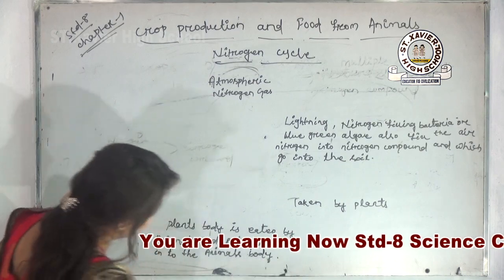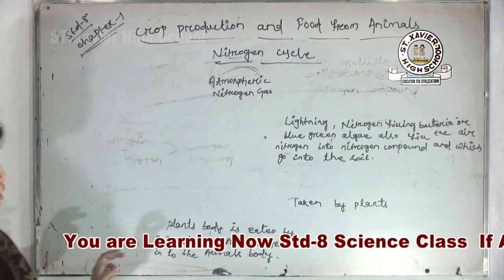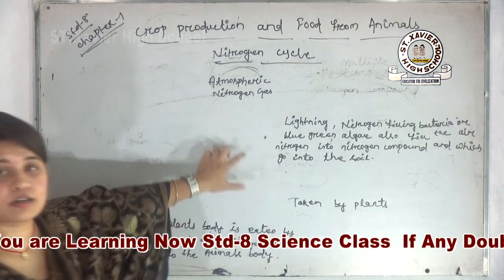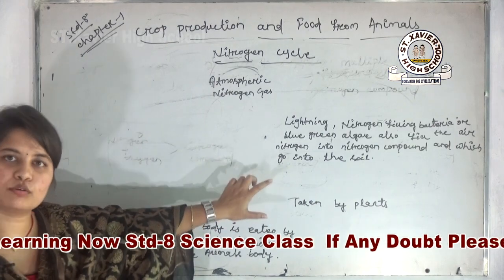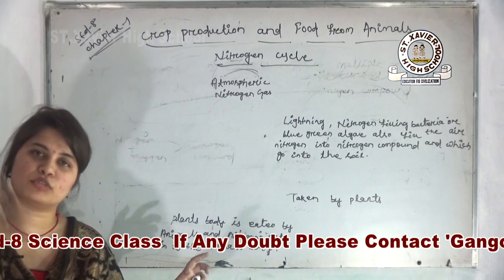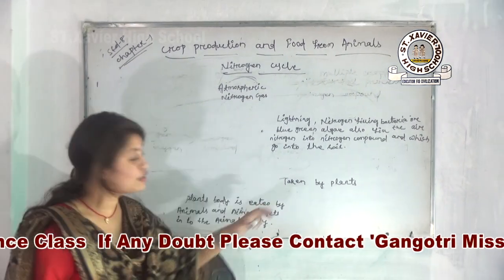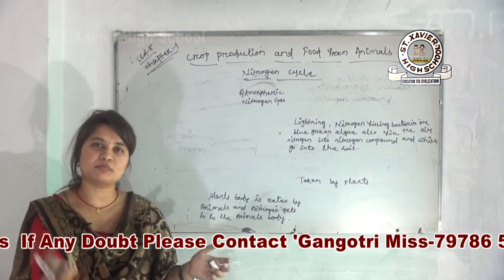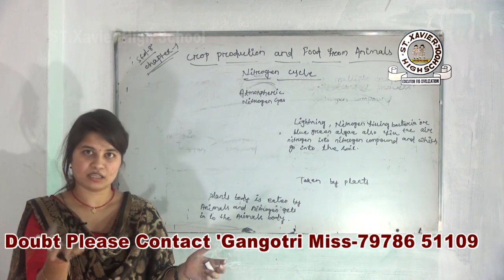So students, what will happen here? Now the nitrogen gas is converted into nitrogen compound and goes to the soil. Now the plant absorbs the nitrogen compound from the soil, and again the plant's product, or the plant's body, we all eat, yes or no?